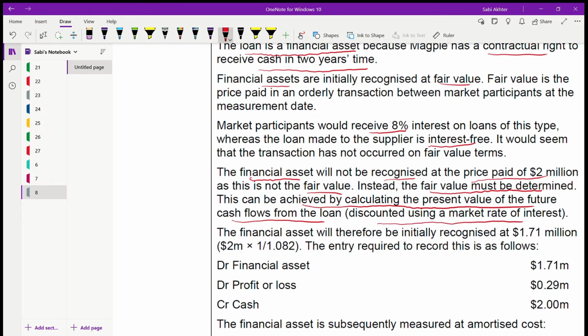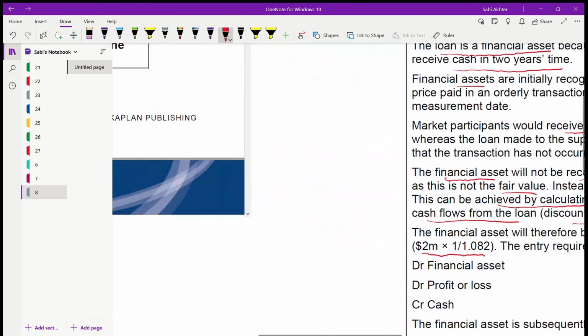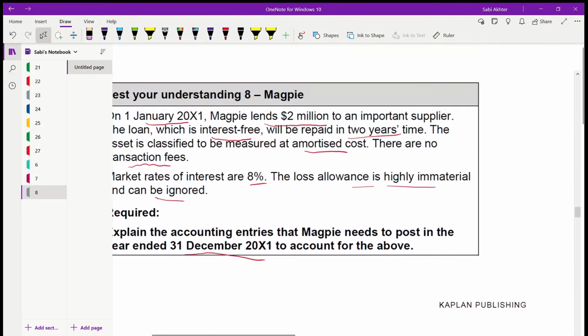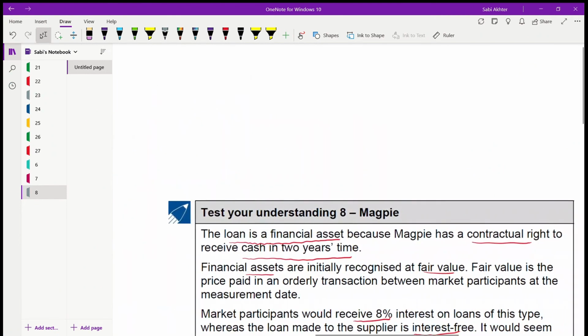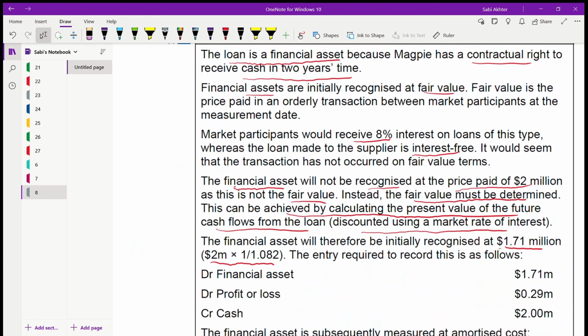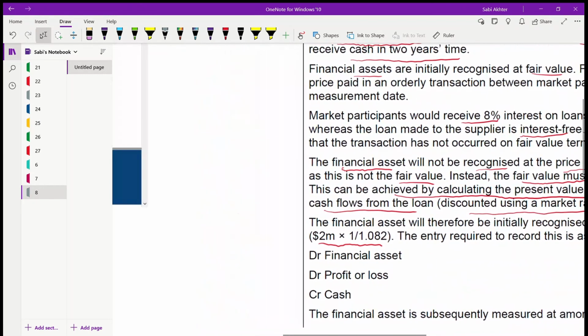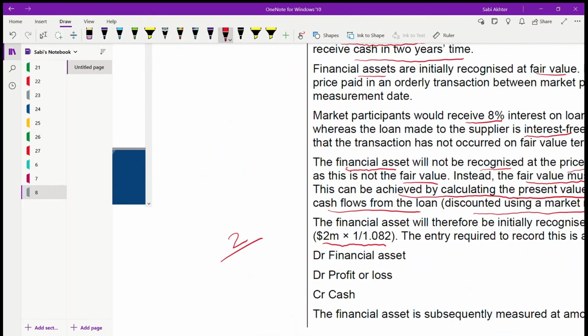So this will be the amount at which the financial asset will be initially recognized, 1.71. How? 2 million divided by 1.08 to the power 2, because it is for 2 years.